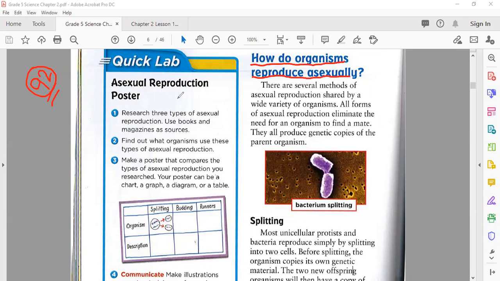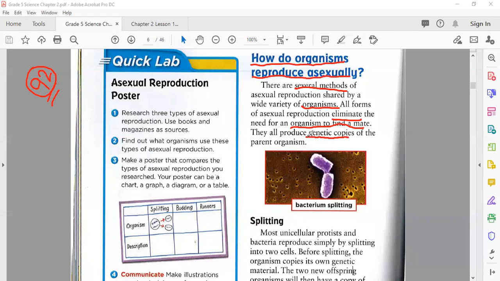First of all, there are several methods of asexual reproduction shared by a variety of organisms. This asexual reproduction, you know very well, is where only one parent can give birth or reproduce new offspring. Number one, all forms of asexual reproduction eliminate the need for an organism to find a mate. Number two, you should understand this: they all produce genetic copies.